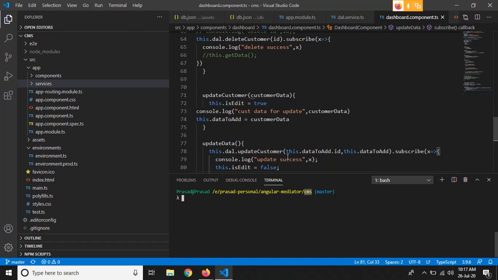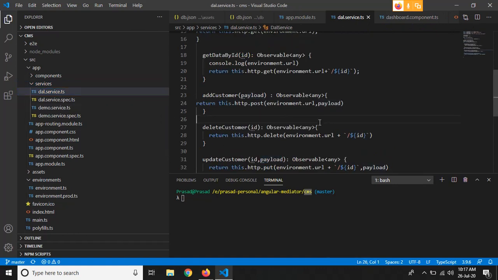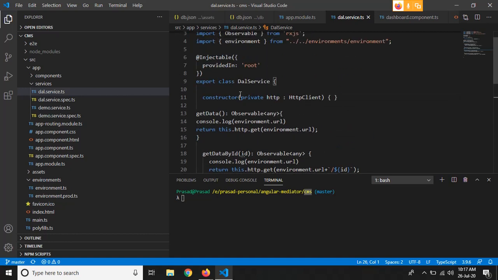So that's why we have used that thing in our service, as you can see. In the services, the dial service.ts, right? Suppose we have written a function for getting data from the server, and we have defined it as an observable, right? So whenever someone calls this function, it is just calling our server for a get request onto this URL.